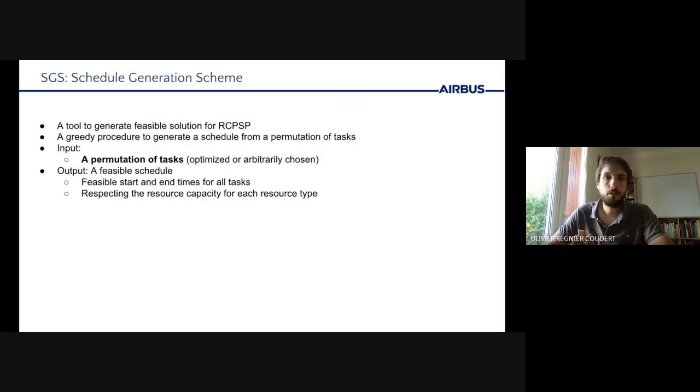At the core of our algorithms is a well-known mechanism called SGS, standing for Schedule Generation Scheme. It's a greedy procedure that generates a feasible schedule based on the environment information, so what we have in our scheduling state, and also based on an input permutation. The schedule produced is feasible in the sense that all the tasks have a starting date and that the resource capacity constraints are respected.